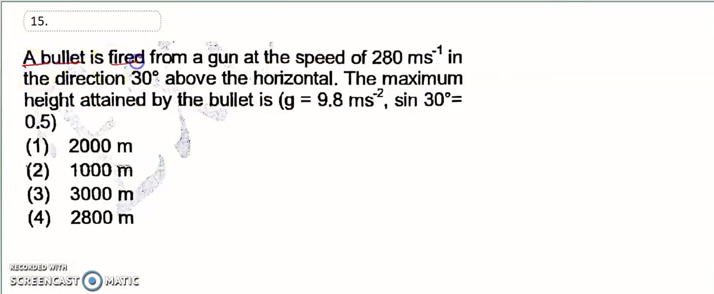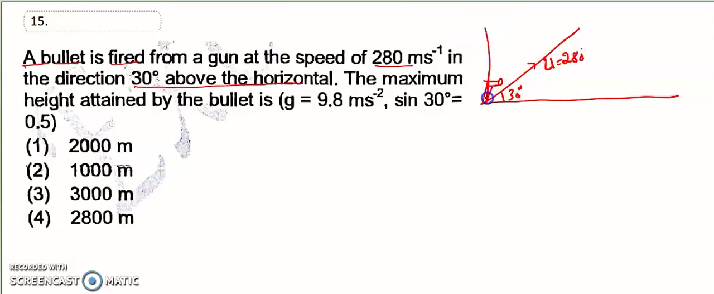A bullet is fired from the gun. Let's take this is the gun, with a speed of 280 meter per second in the direction of 30 degree above the horizontal. So this is the horizontal, and the angle is 30 degree, with speed equal to 280 meter per second. This question is based on the concept of projectile motion. So what is asked?